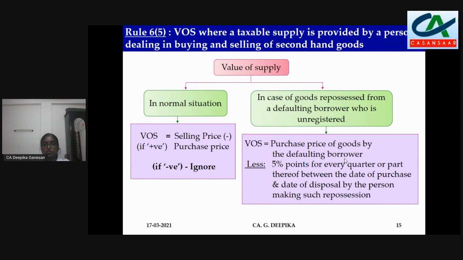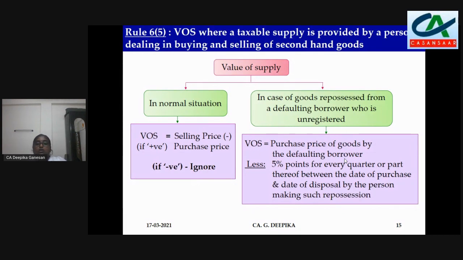Say you have purchased on 1/1/2019 and today it is sold. Today is 17th March 2021. So we have to calculate the number of quarters. In 2019, 4 quarters, 2020, 4 quarters, and 2021, 1 quarter. It is always January to March, April to June, July to September, October to December. These are all the quarters we have to determine. Even if it is 1 day falling in that quarter, it will be taken. Suppose it is sold on 1st April 2021, it will become 2 quarters for 2021. If it is sold today, that is 17th March, then it is going to be 1 quarter.